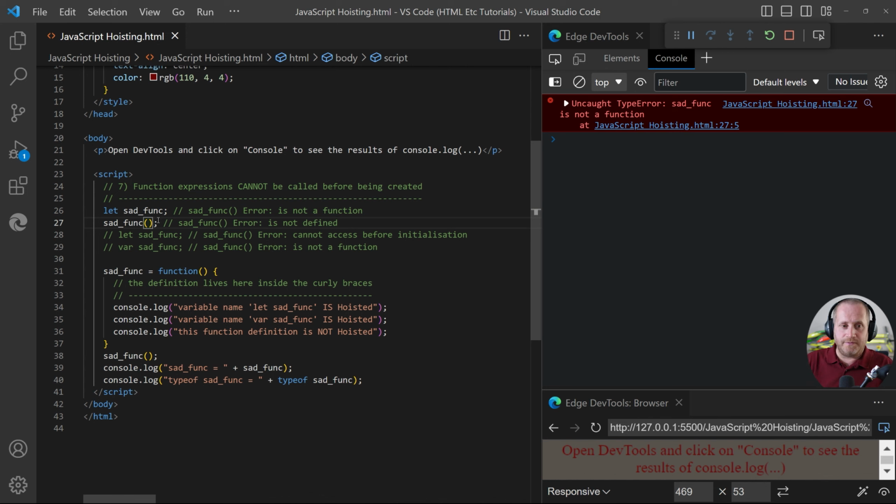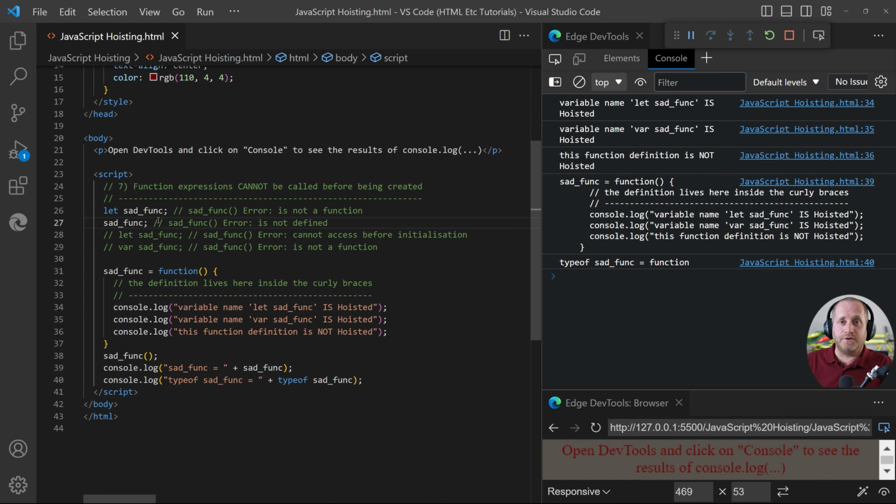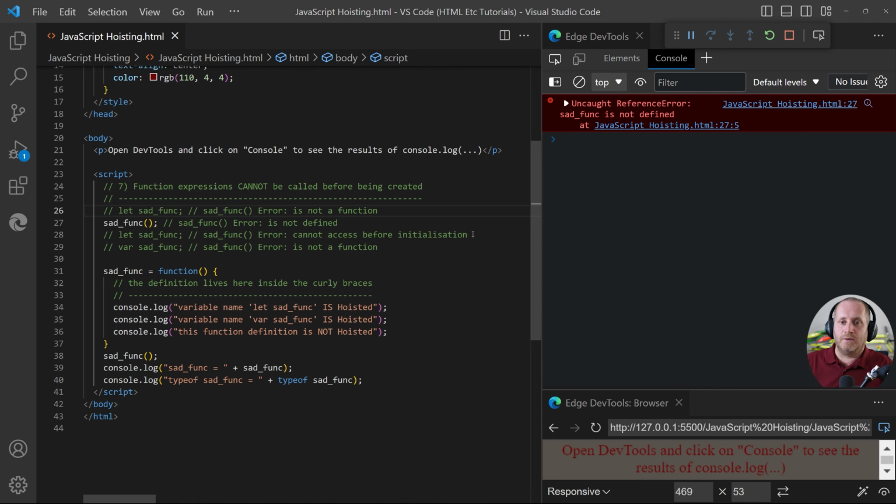If we get rid of these parentheses and click save, we now no longer get the error because we're not attempting to call the function before the function is being defined. It's reverting back to this function call at the bottom. If we now uncomment this line instead and click save, we get the cannot access before initialization error that we've seen in the previous examples, which is simply because we're declaring it after the function call. And once again, we are getting the is not a function error. Let's just undo all of that.